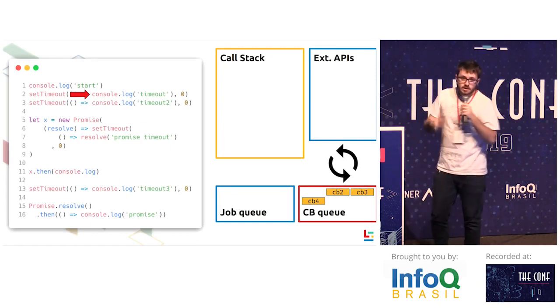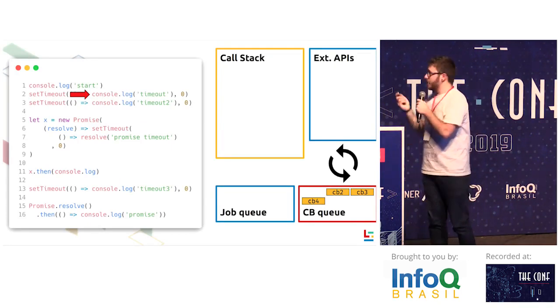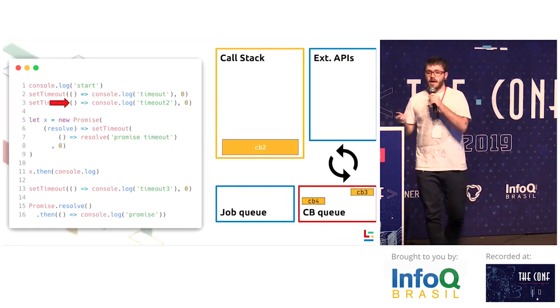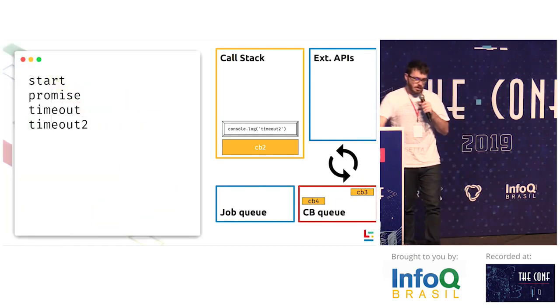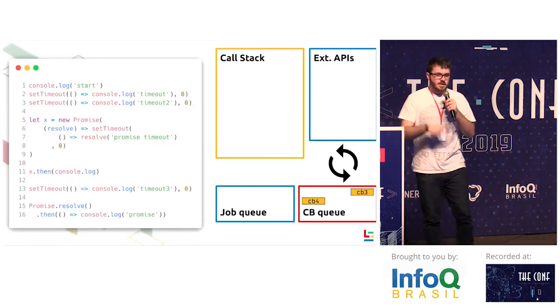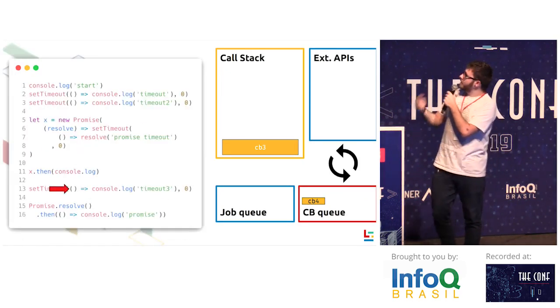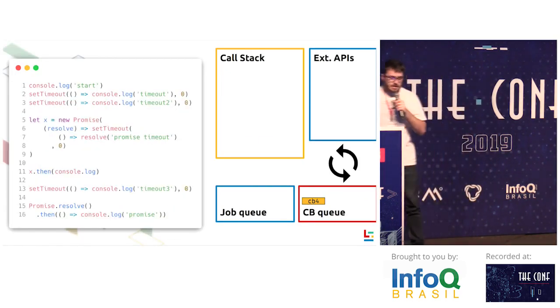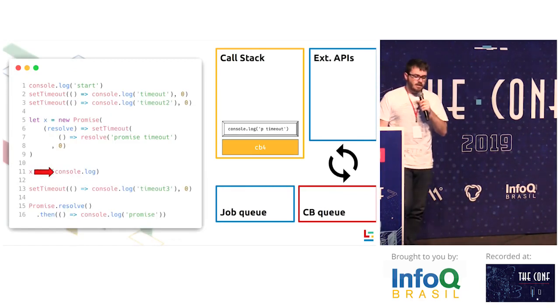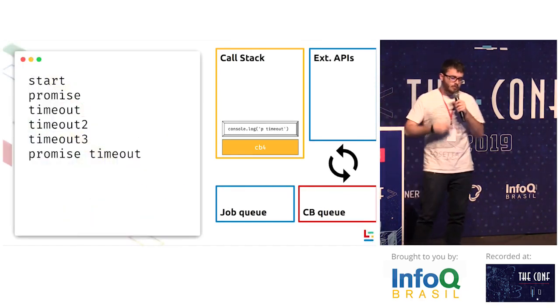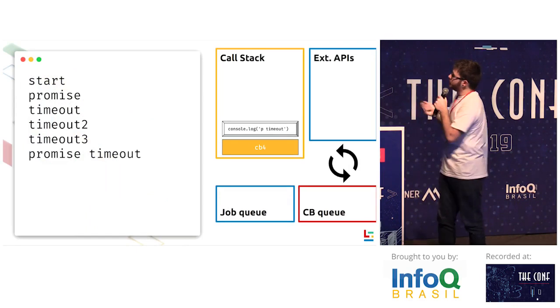Now the call stack is still empty. We can execute another callback. The same thing happens, another console.log, another timeout, returns, and so on. Then the same thing with the third, and lastly, the same thing with the last callback. So it's going to execute console.log, promise timeout. This will be our final result.